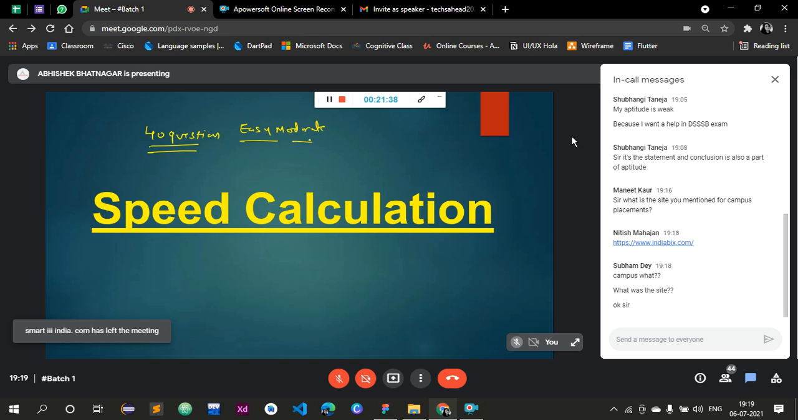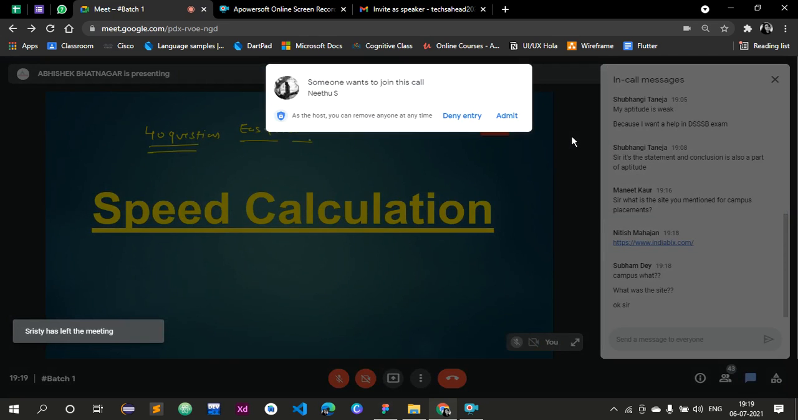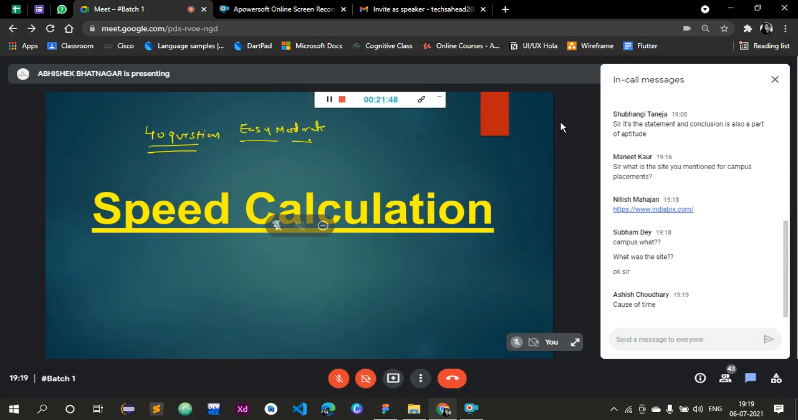Okay, so what is the need for speed calculation? The reason is, if they are asking, let's say, 40 questions in a company, then a maximum number of companies ask easy to moderate level questions, right? Easy to moderate level questions you can solve, I can solve, any other person can solve. So 40 questions of easy or moderate level. Now what is the catch here?